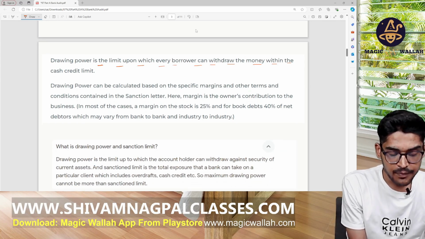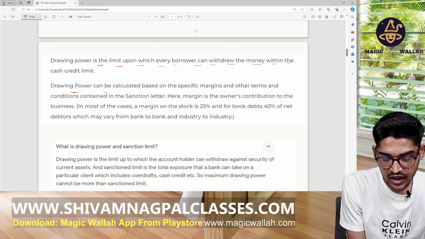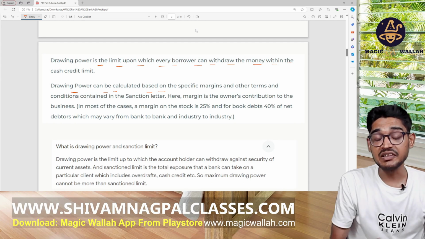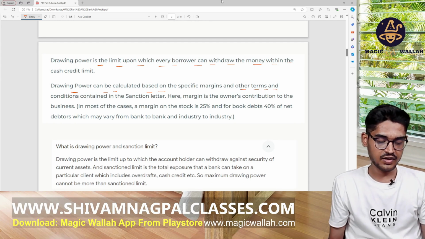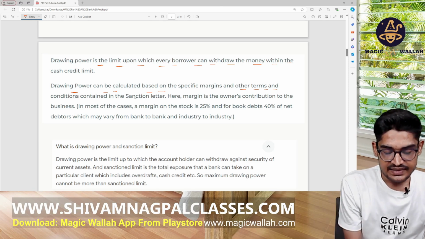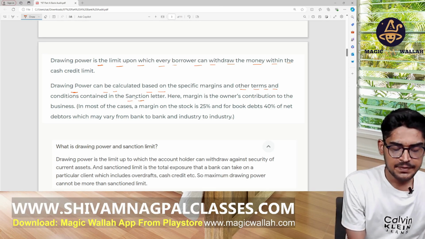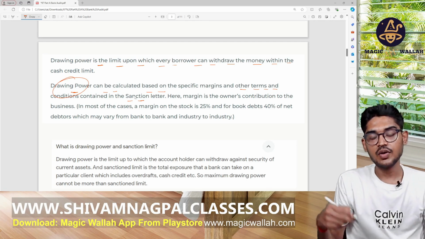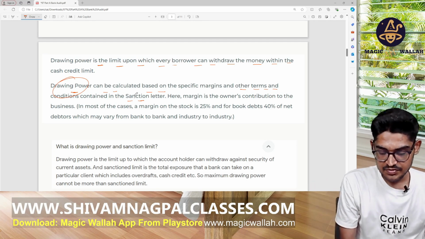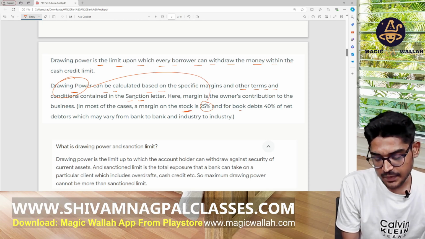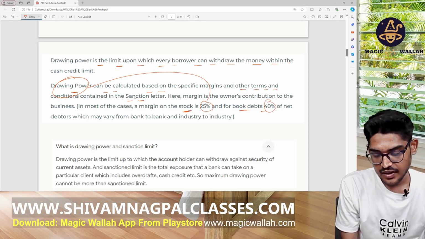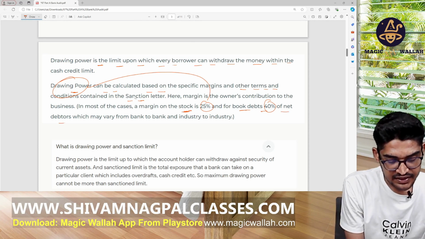The drawing power is calculated based on the specific margins and other terms and conditions contained in the sanction letter. DP can be based on your stock and your book debts, maybe 25% of the stock, 40% of the book debts of net debtors, which may vary from bank to bank.